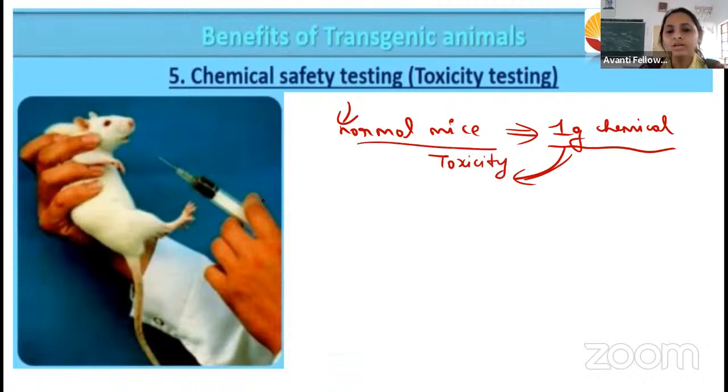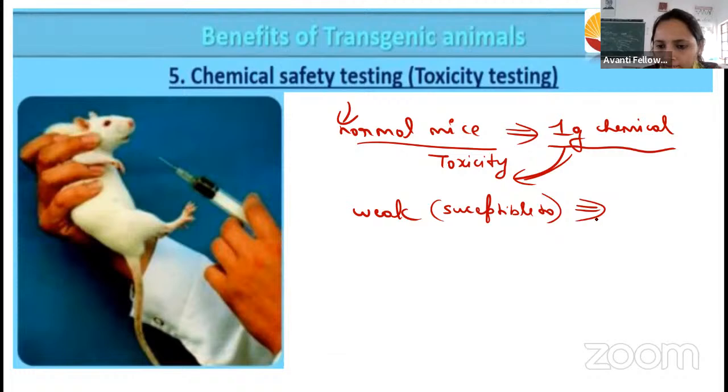So what we will do is create the transgenic animal, that is, we will make them weak, so that it is susceptible to less toxic chemicals. For example, I have told you that in the normal mice, to show toxicity, it must require 1 gram of the chemical, right?